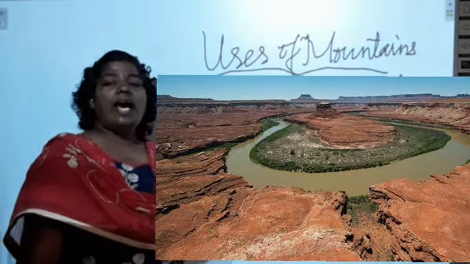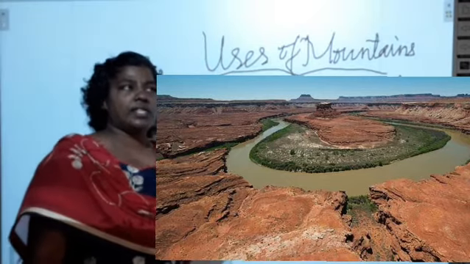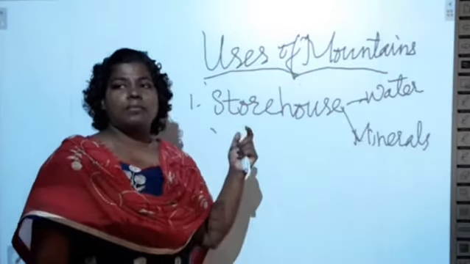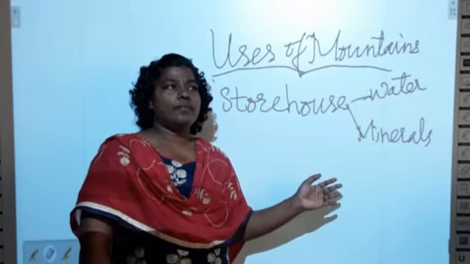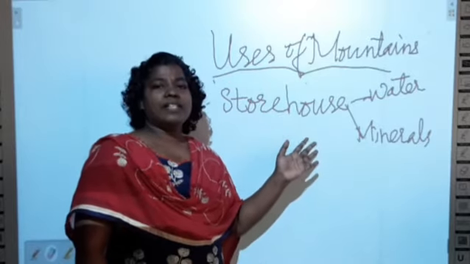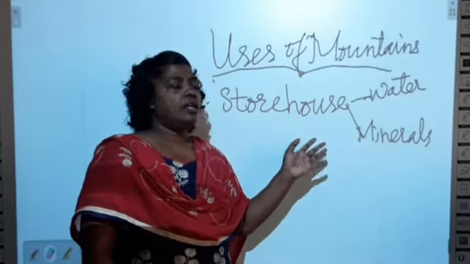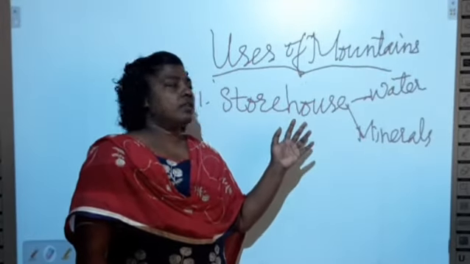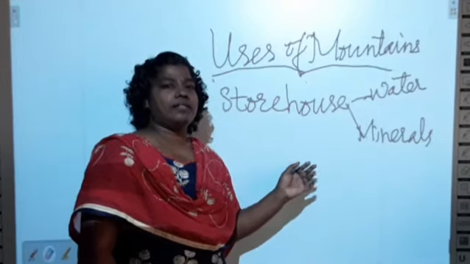Plateaus have their own economic values, okay. See, what are the uses of plateaus? Plateaus are also natural barriers, okay, like a mountain, okay. It is also a storehouse of minerals, okay.